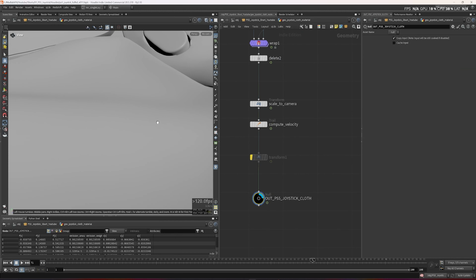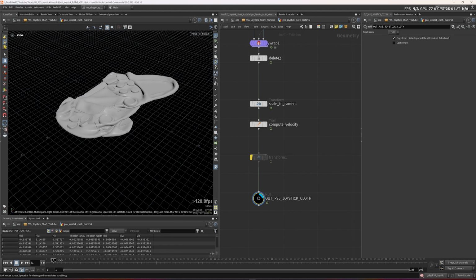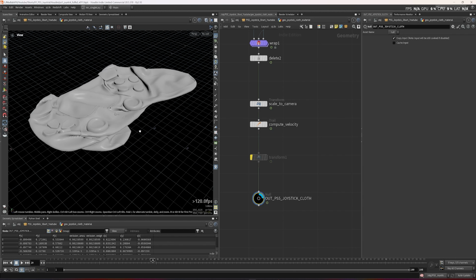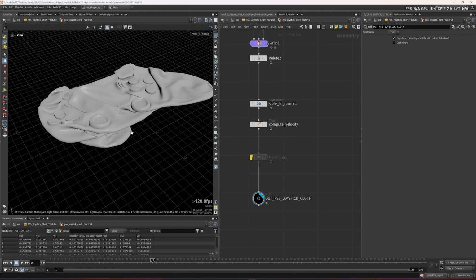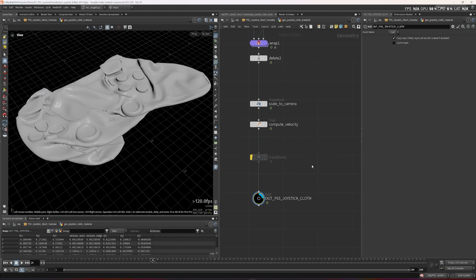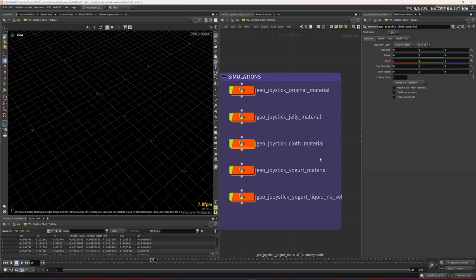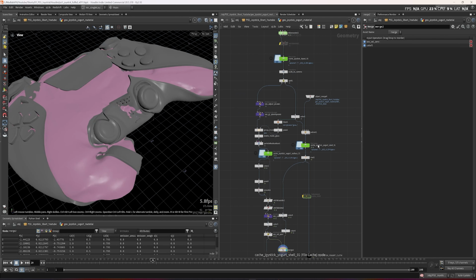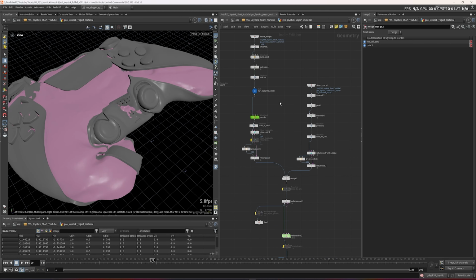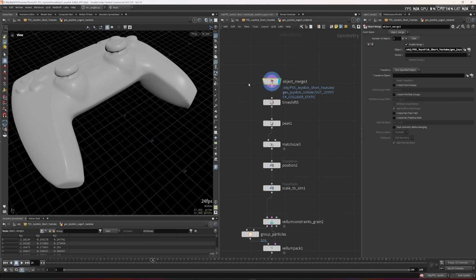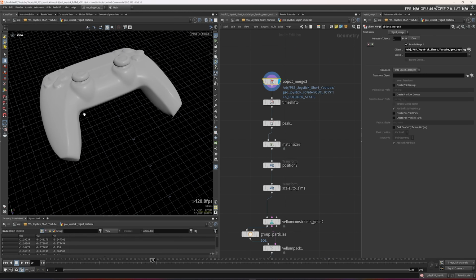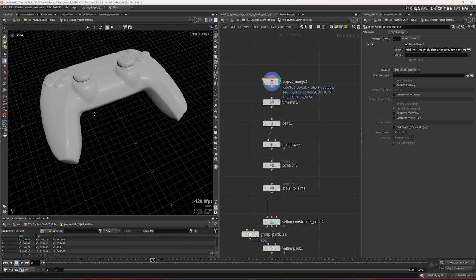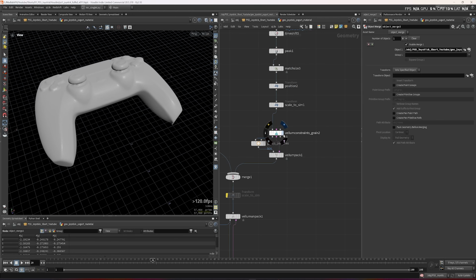And here is the third version of the simulation. Actually, we showed the RBD and jelly versions, and that was the cloth version. The last one is just the yogurt material. This is a more complicated network because I need to split things. I need to use the same VDB collision. For this, I create the yogurt with Vellum grains, fluid grains.